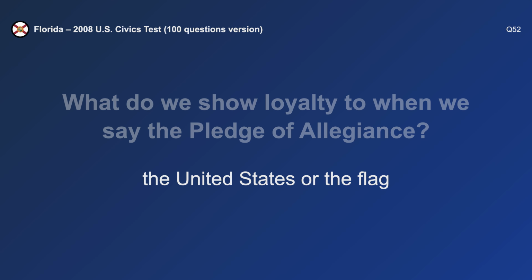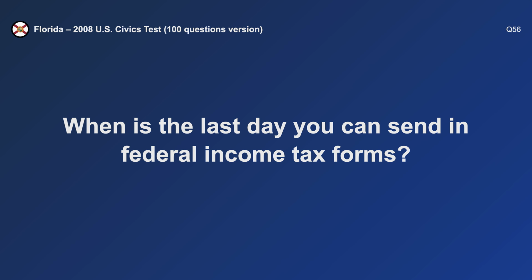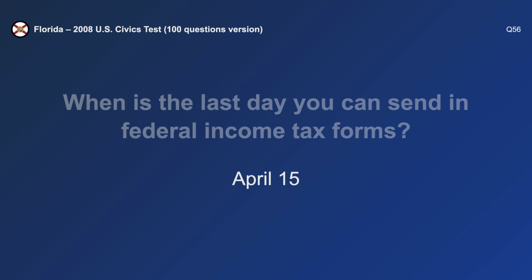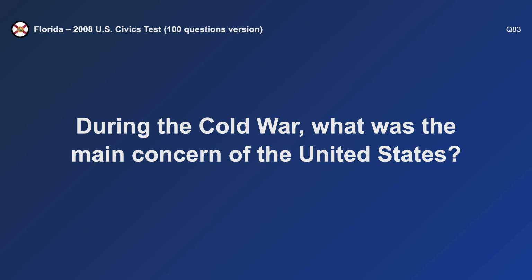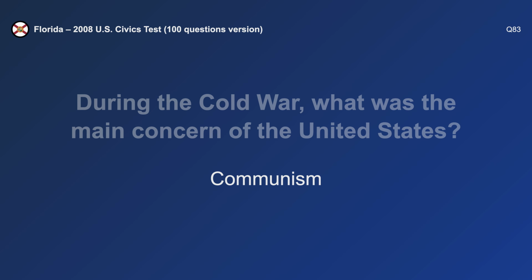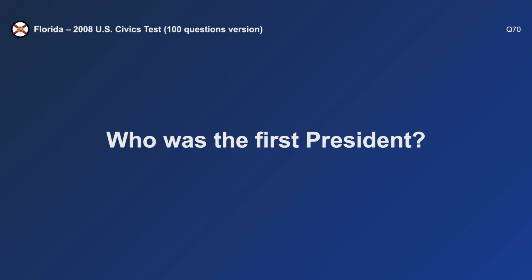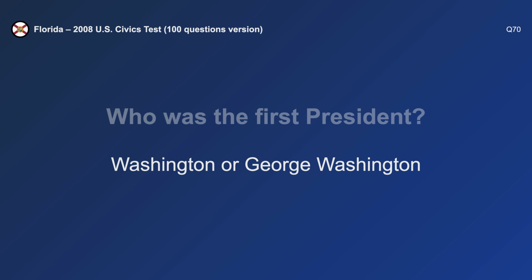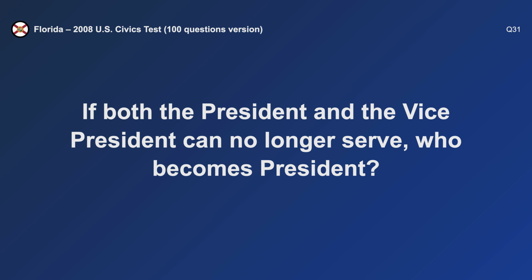What do we show loyalty to when we say the Pledge of Allegiance? The United States. When is the last day you can send in federal income tax forms? April 15th. During the Cold War, what was the main concern of the United States? Communism. Who was the first president? George Washington.